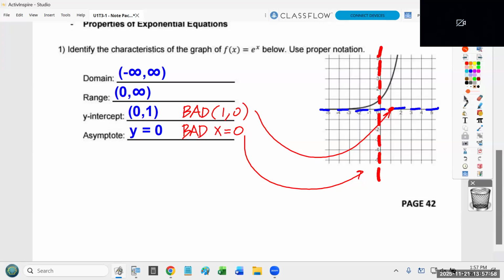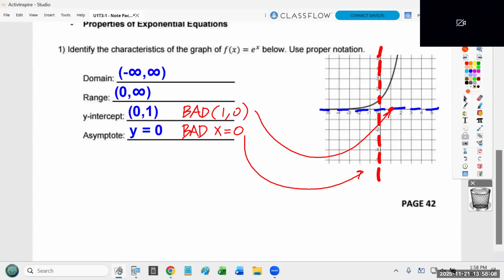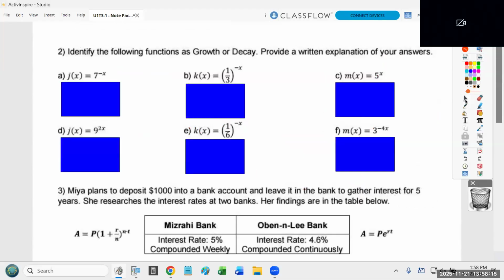Okay. All right. Questions before we turn the page? So this is one of the things I'm going to test on Monday. Can you name the properties of an exponential graph? Next thing. Identify the following functions as growth or decay. Provide a written explanation for your answers.